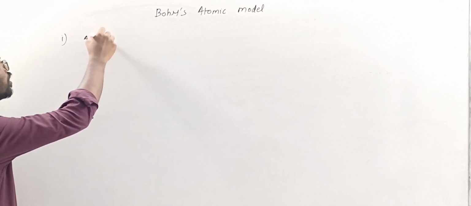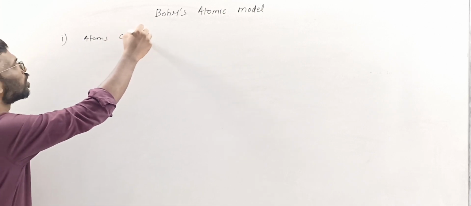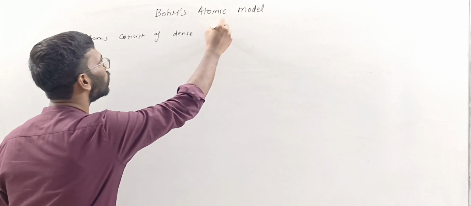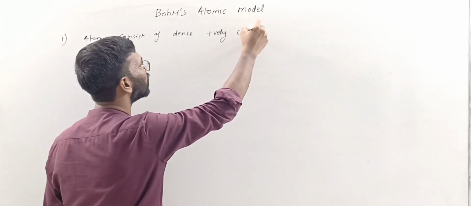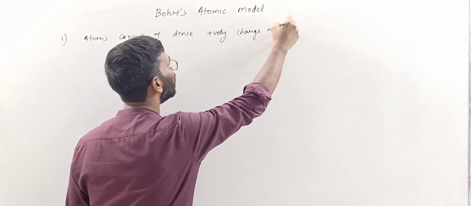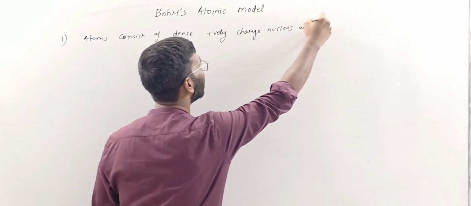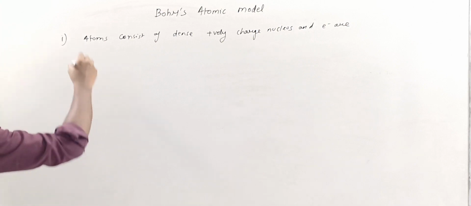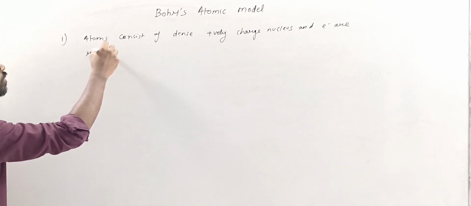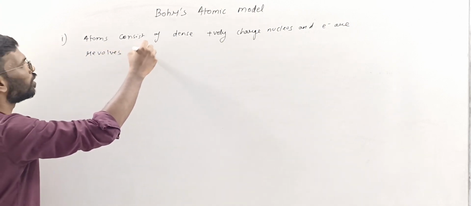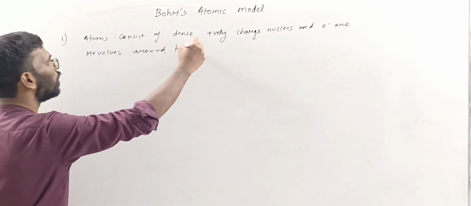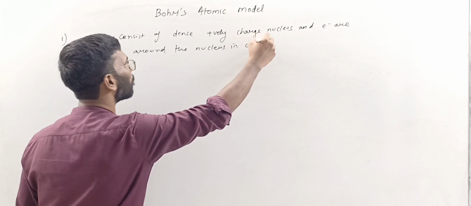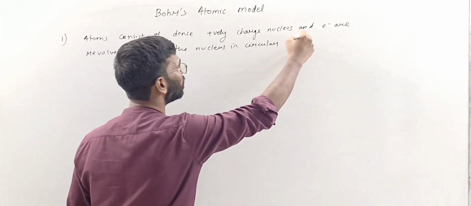Atoms consist of a dense positively charged nucleus, and electrons are revolving around the nucleus, and the electron revolves around the nucleus in a circular orbit.